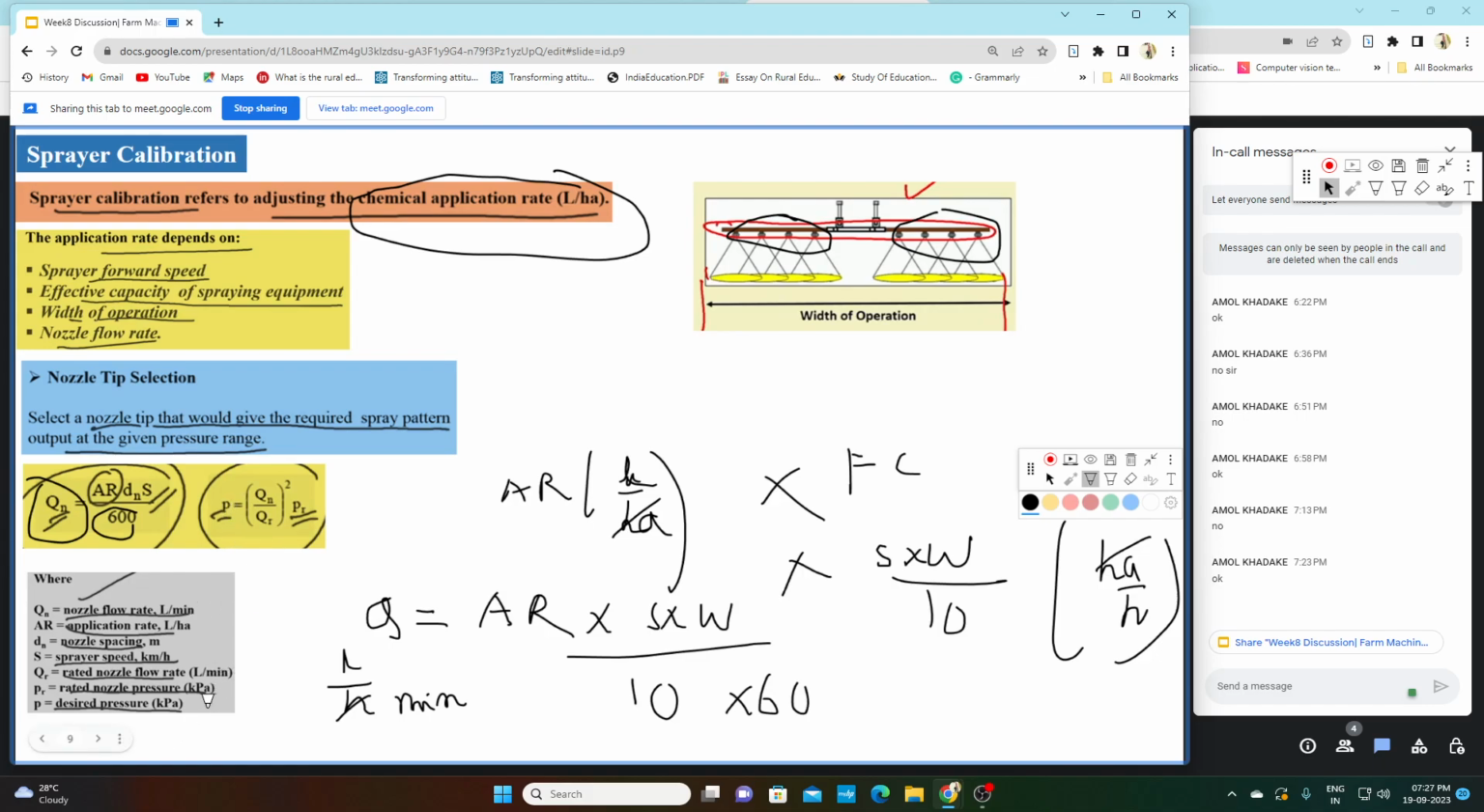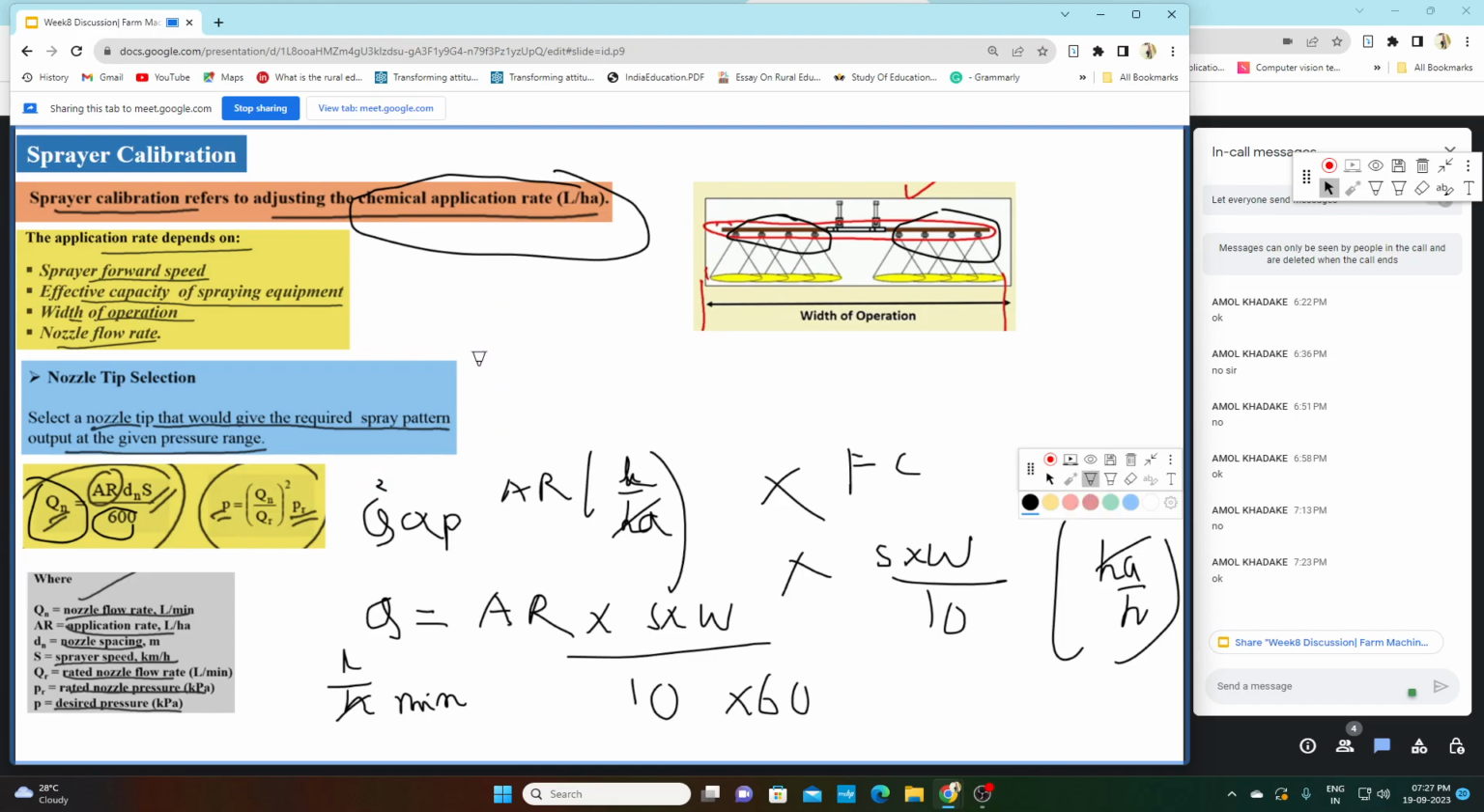Now there are two types of pressure: rated pressure and desired pressure. This Q of the nozzle will be directly proportional to square root of P, so P is directly proportional to Q square.